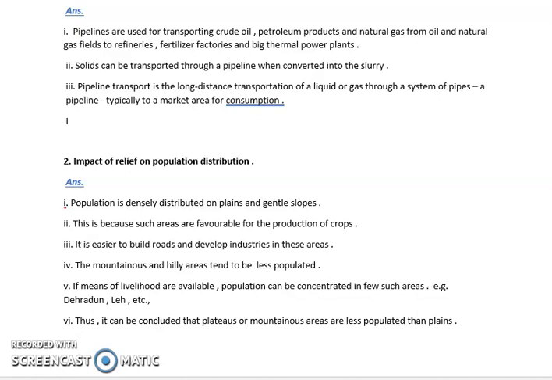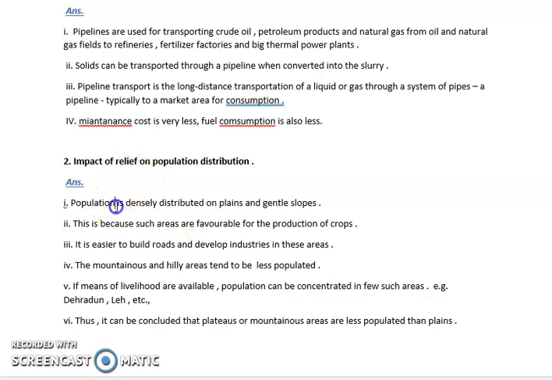You can add additional points here: the maintenance cost is very less in the case of pipeline, and fuel consumption is also less. Okay, so this is what is regarding pipelines.